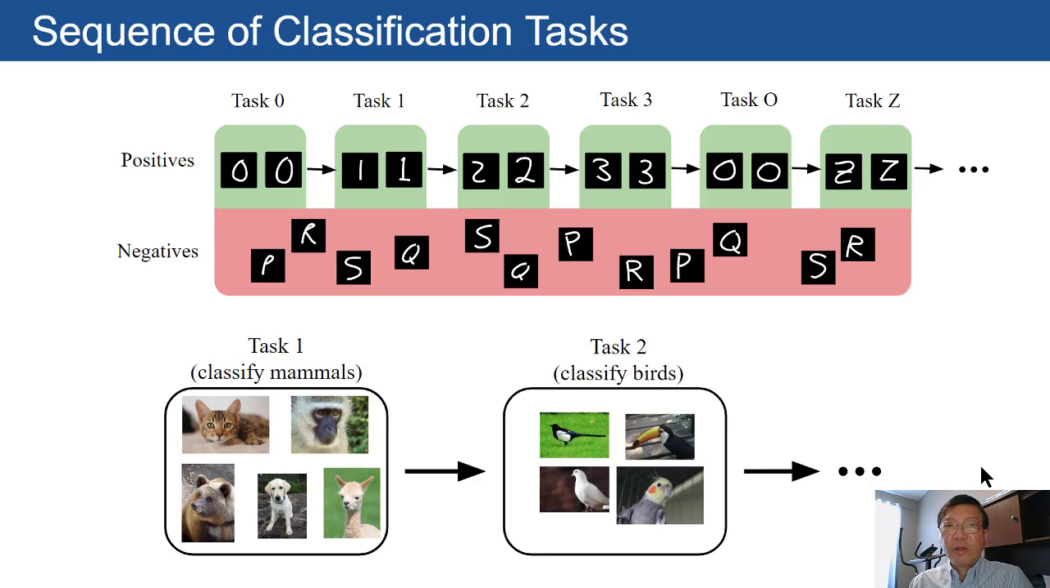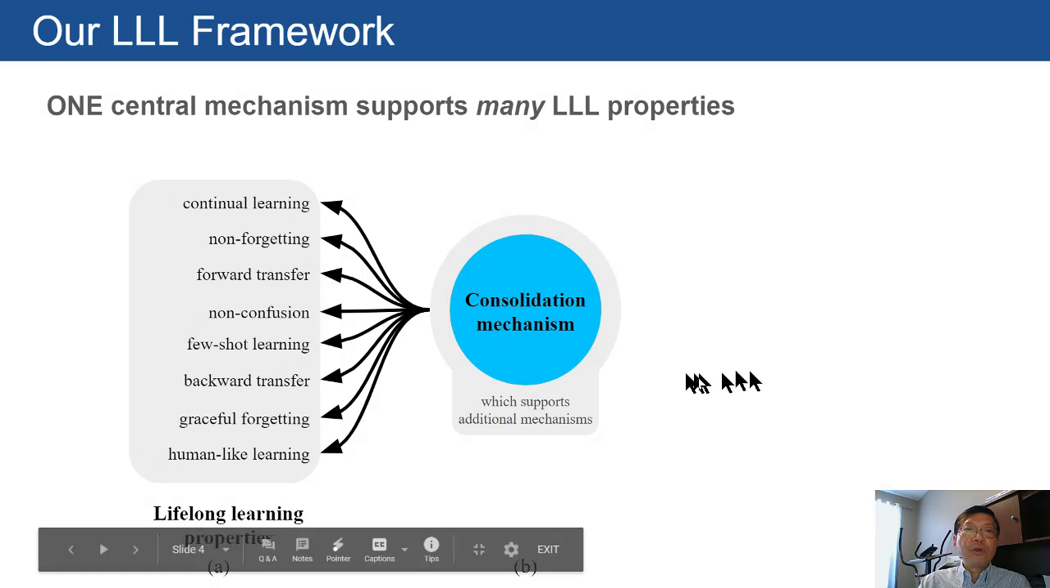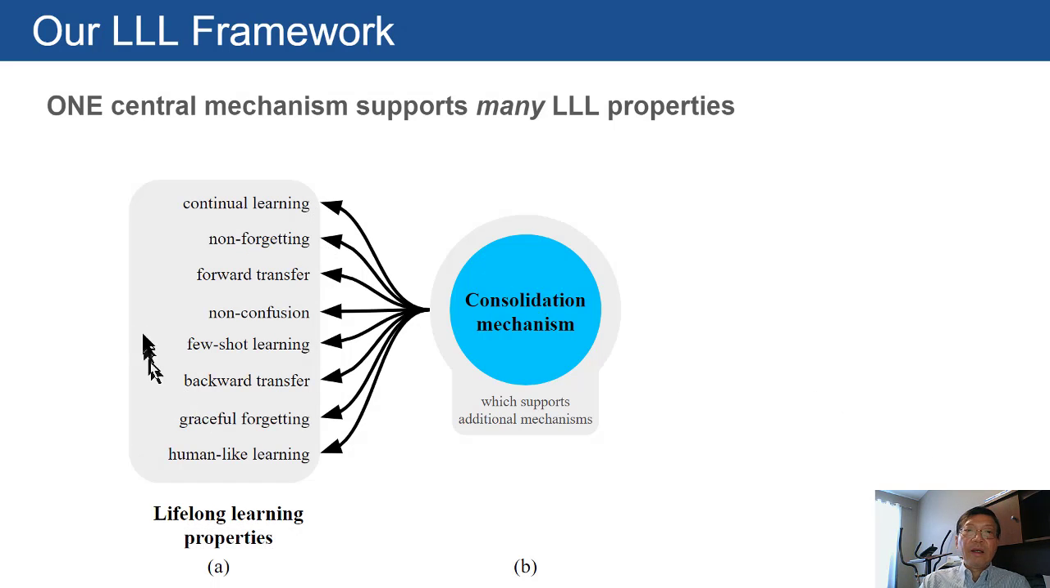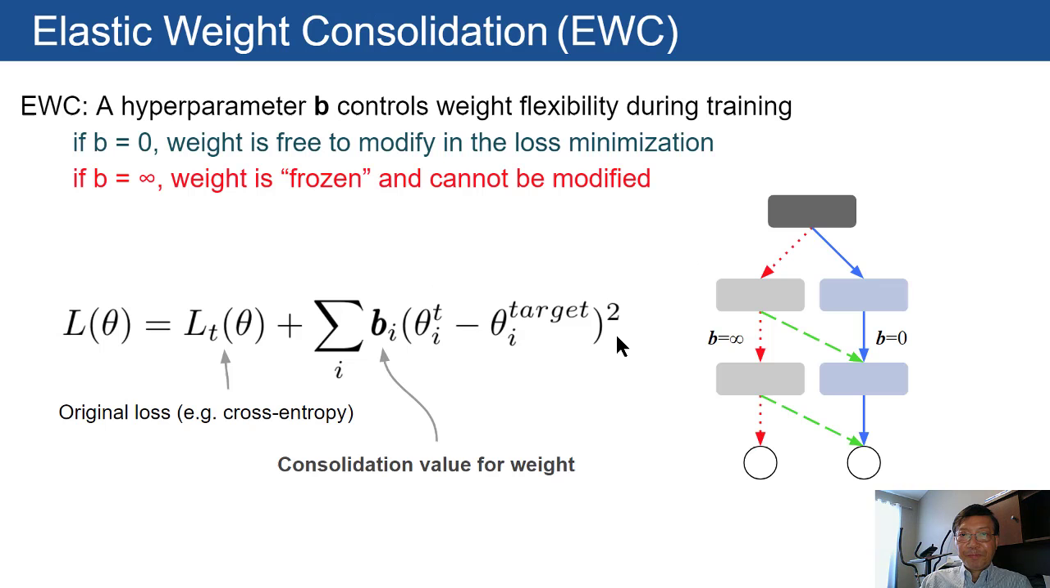This setting is sharply different from many machine learning works in the past, but we think this mimics human learning very well. So what we are proposing is one central mechanism that can support many lifelong learning properties. This will include continual learning without forgetting, but you could also have graceful forgetting, and forward transfer, etc. This also supports many different learning paradigms, such as curriculum learning, few-shot learning, etc.